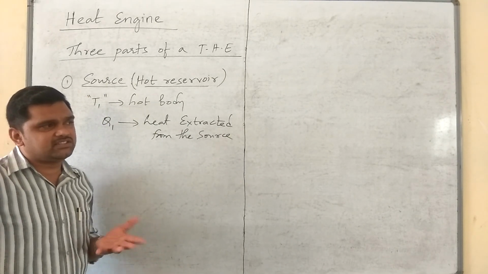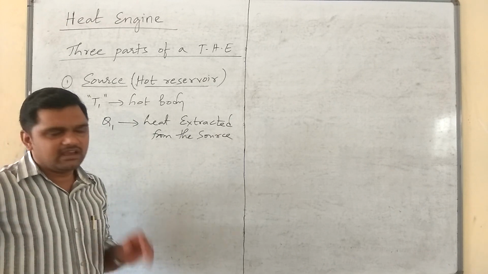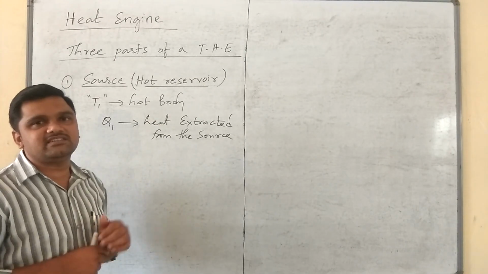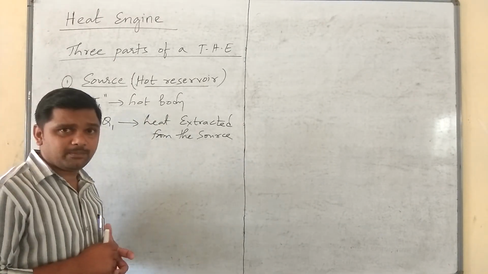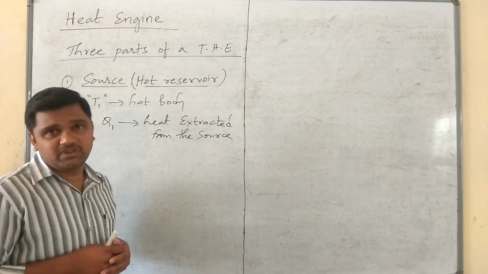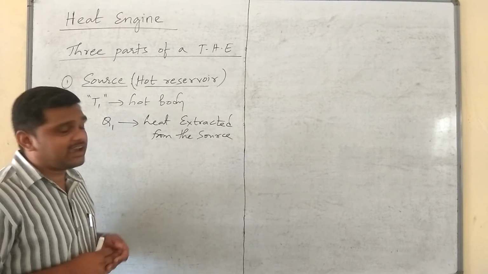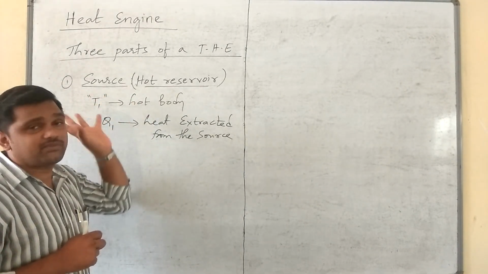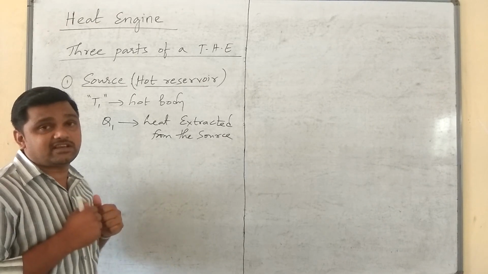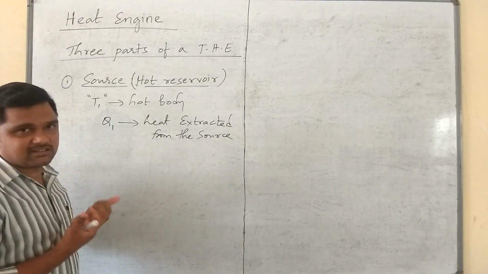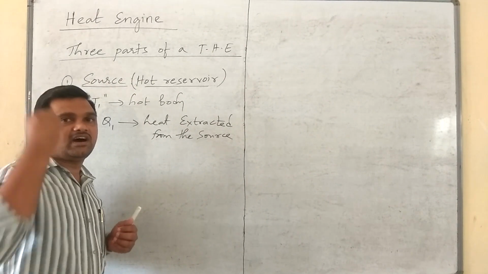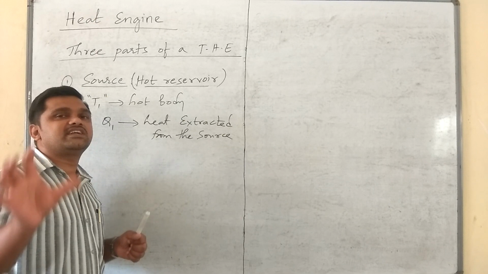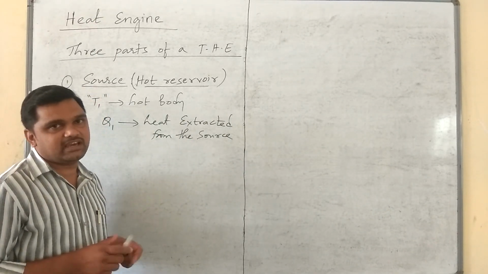Just like you can imagine a sea of water. If you daily bring one pot of water from the sea, can you find any decrease in the level of water in that sea? Obviously, the answer is no. Hence, it is said to be a reservoir, a reservoir of water. Just like that, source is a hot reservoir, based on the fact that even if you extract the heat energy from that source, its temperature remains constant.